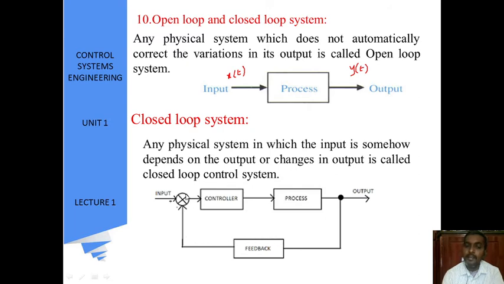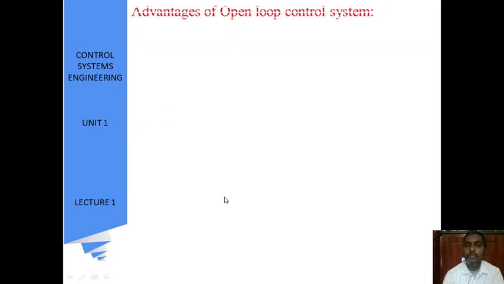the error detector, so the feedback may be positive or negative. If it is negative, then this error detector will subtract the negative feedback, that is, the reference signal minus the feedback, and the remaining signal will be given to the controller. If it is positive, then the input signal will be added with the feedback signal and the output is given to the controller for further process.